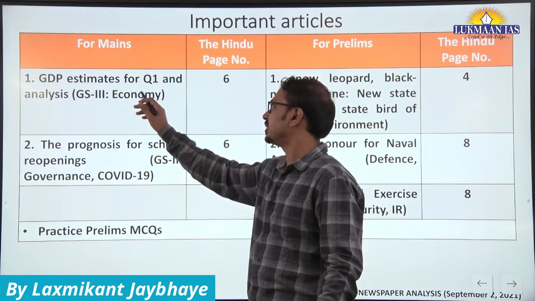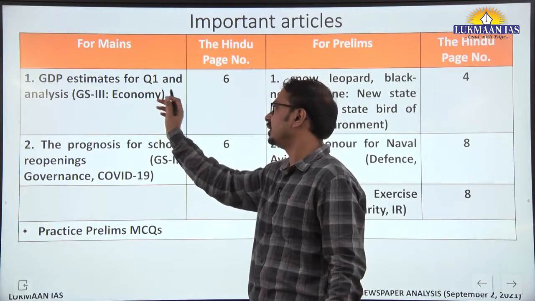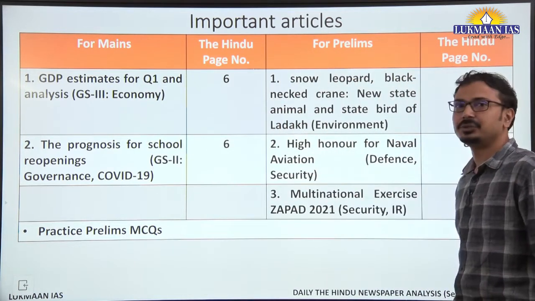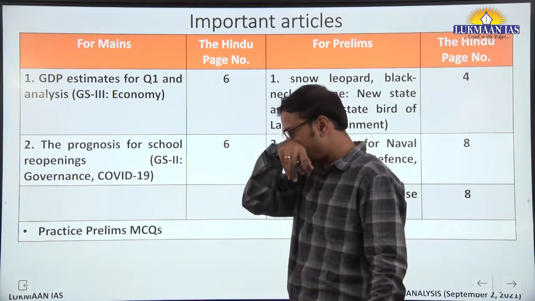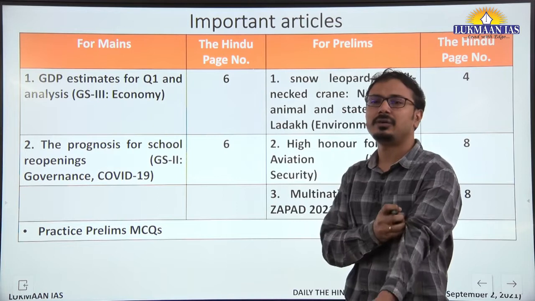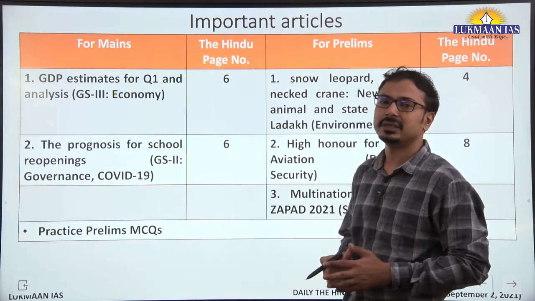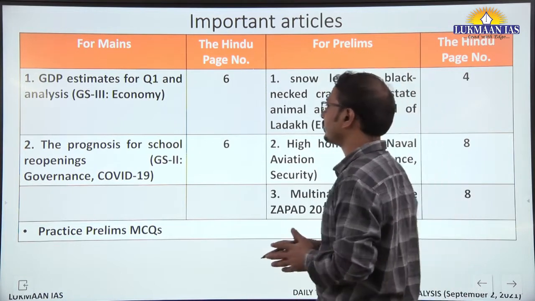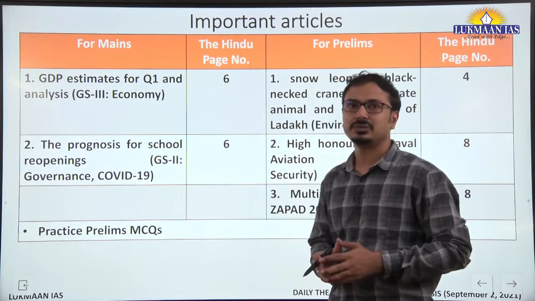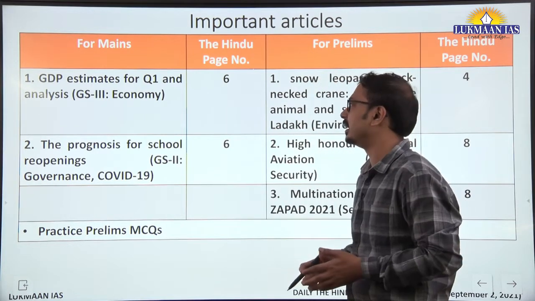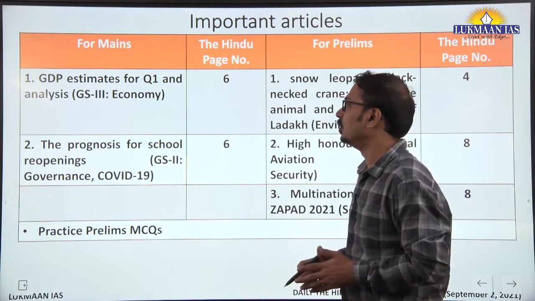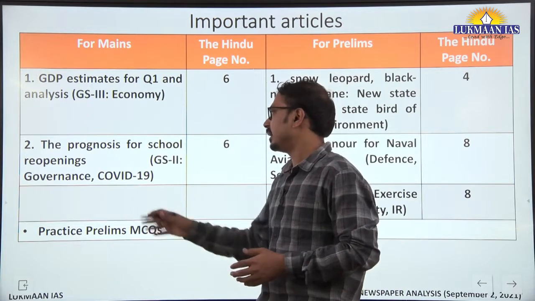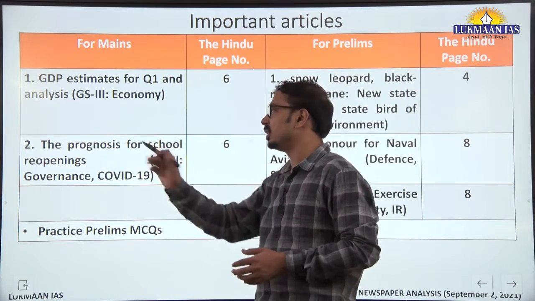GDP estimates for the first quarter of this financial year have been recently released, and the analysis in the editorial is done. This is important from the GS3 paper, economic part. We need to follow up on how the economy is working, especially after the second wave of the pandemic in the country. These are the estimates by NSO. The data is given by the government, so we have to analyze that, and we also have to look into the prospects of further economic growth.